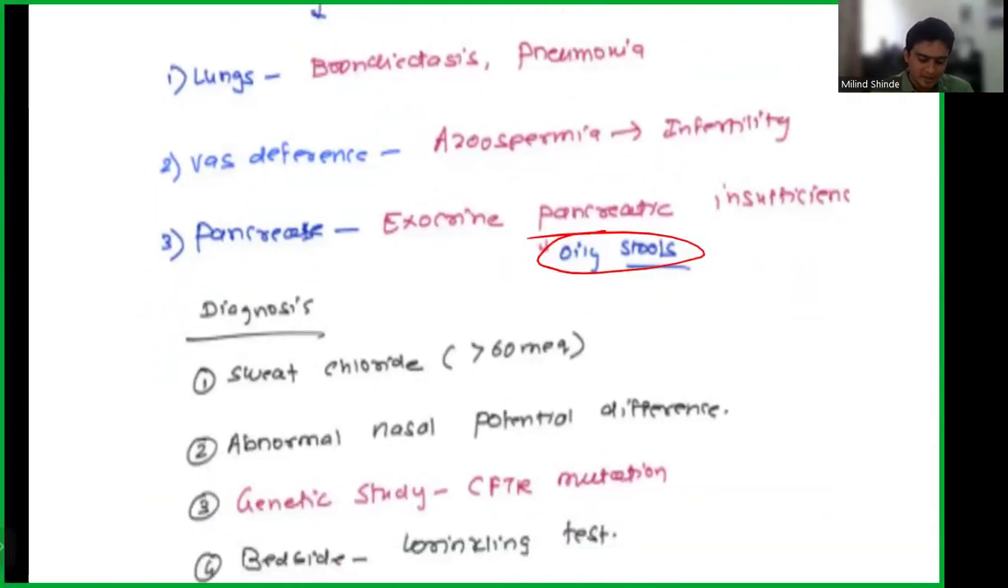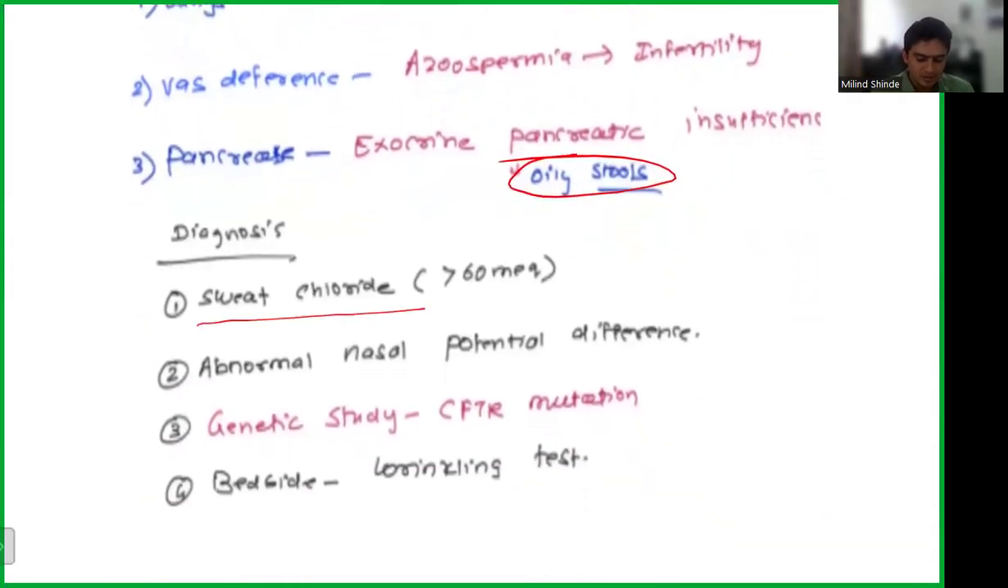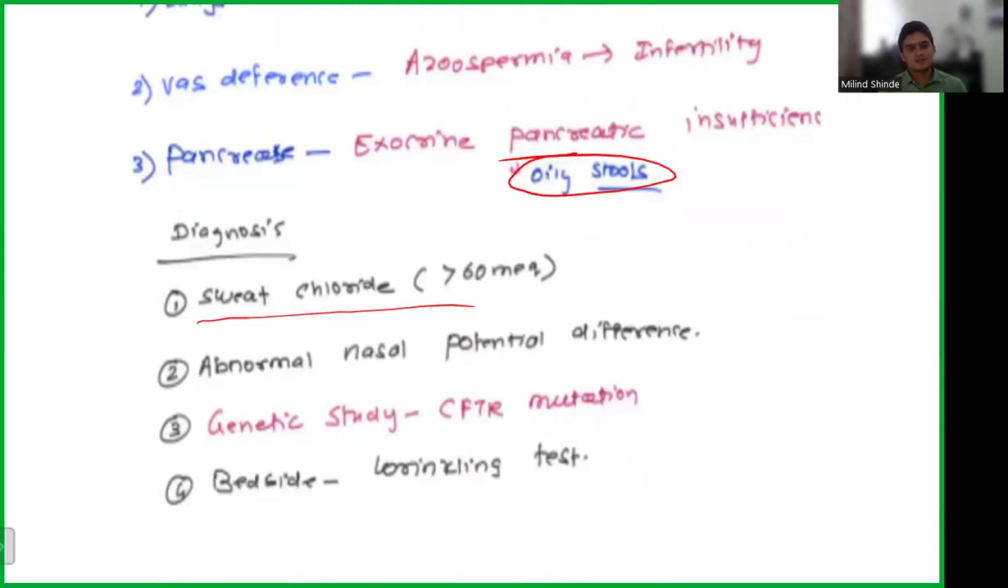And how do we diagnose? So the first thing that you do is a sweat chloride test. Okay, so sweat chloride test is a screening test. It's an initial test that we do, and usually the chloride levels are very high, more than 60 milliequivalent. Abnormal nasal potential difference, obsolete test, we do not use it anymore. Genetic study confirming the CFTR mutation, that is definitive. Okay, I have written it in red. So this is a definitive test by doing a genetic analysis.